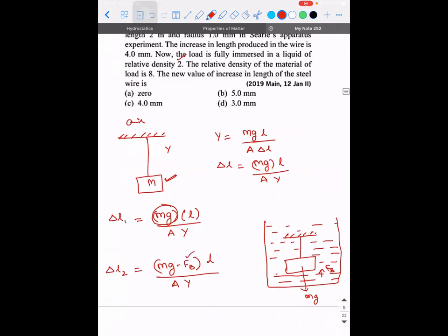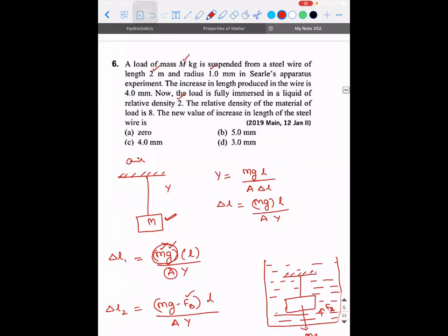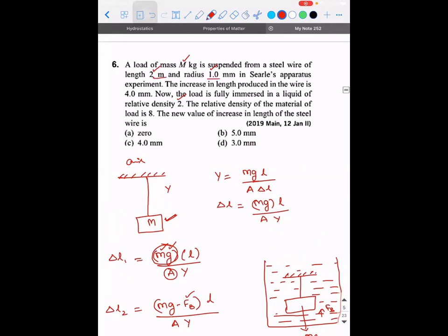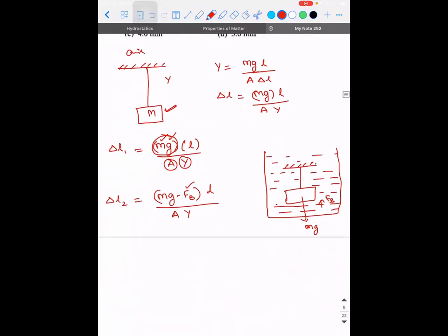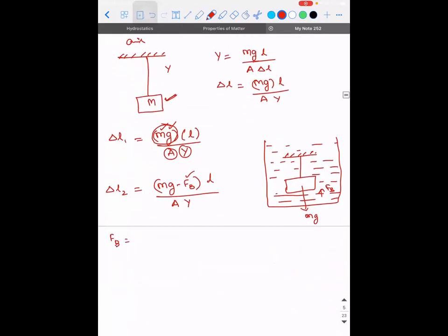Here I'm looking at what are all the parameters that are given in the question. Capital M is given, acceleration due to gravity is constant. Indirectly they've given the area because the radius is given. Young's modulus, we don't need it with respect to this problem at least. So we can find the buoyant force. How do you find it? That's what I want. Volume of immersed portion, full block. Yes. Density is equal to mass by volume. Relative density is given. Okay. So tell me how to frame the equation. How can we frame the equation? So buoyant force, sure, try it.